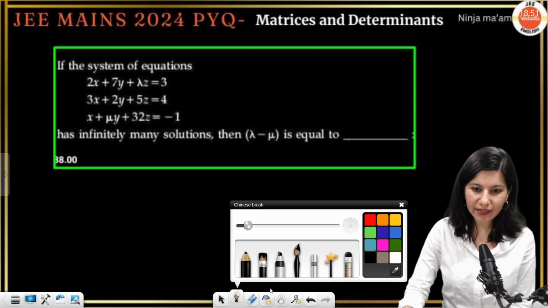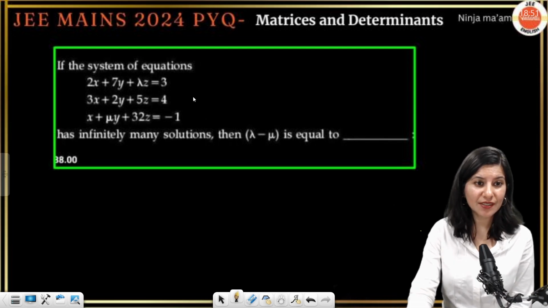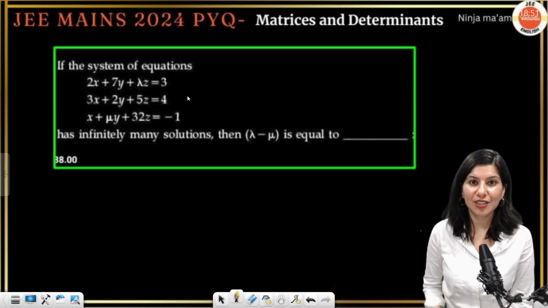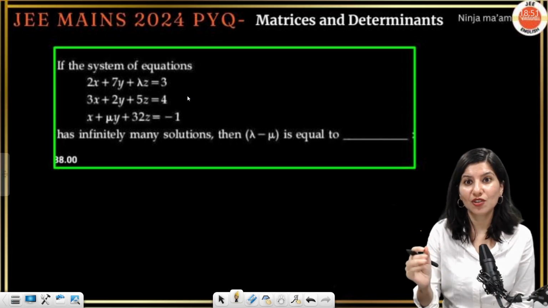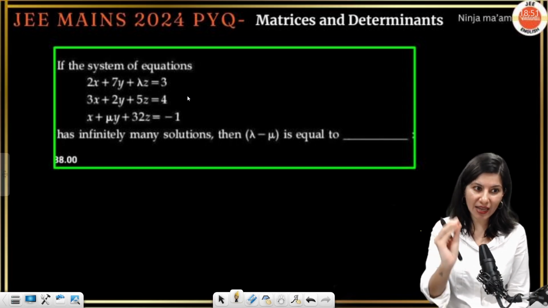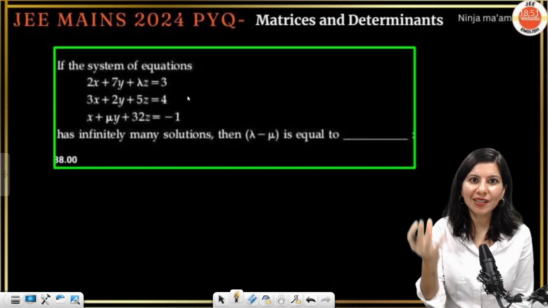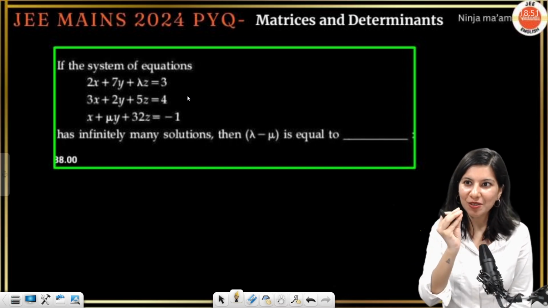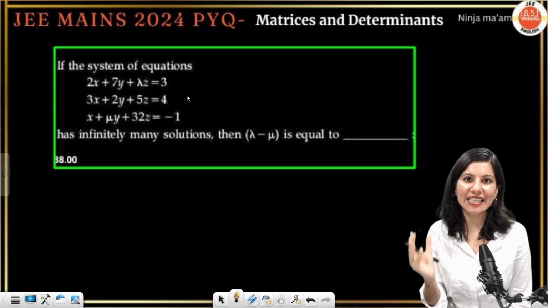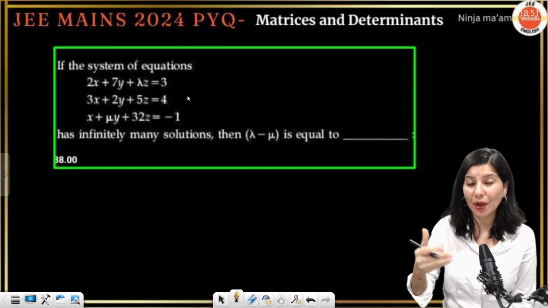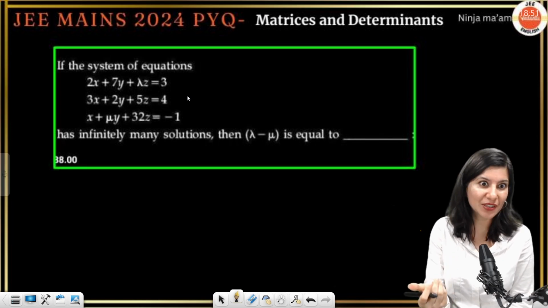So yes, I agree that there are chances of making mistakes in the calculation, especially while giving the mock test or JEE Main actual paper. Otherwise, as a question, it is not that difficult. But in the exam temperament, just multiplication, division, these things, absolutely I agree. So you have to build exam temperament. That's what we are doing.